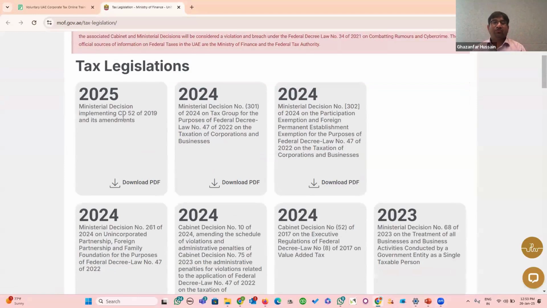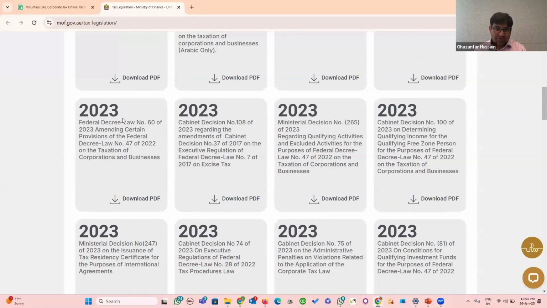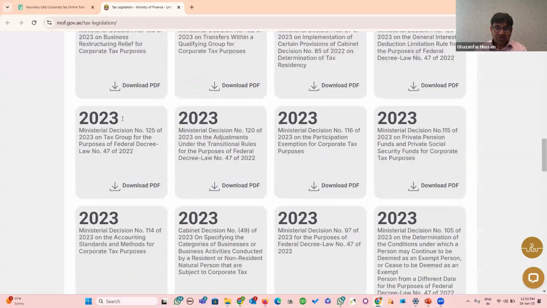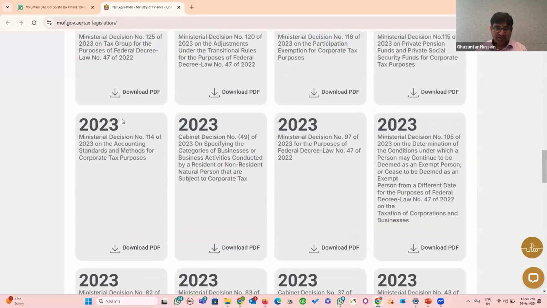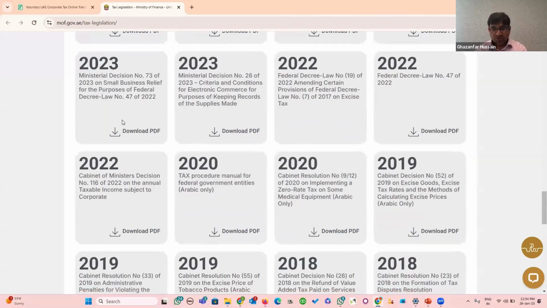You may download from here all the cabinet decisions, ministerial decisions, and amendments, and go through them. But wherever a relevant topic comes, we will go through the relevant CD, cabinet decision, or MD, ministerial decision. But in case you want self-learning, you can download all of that and go through it.